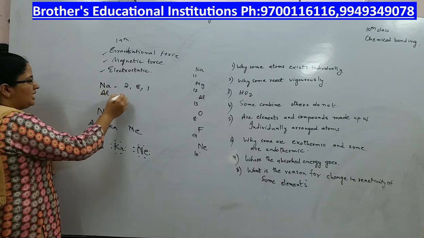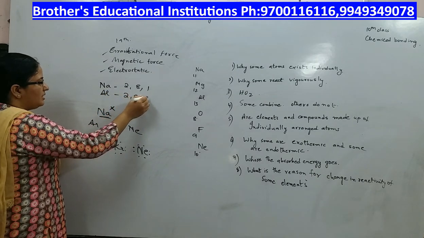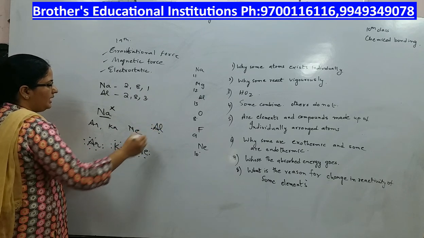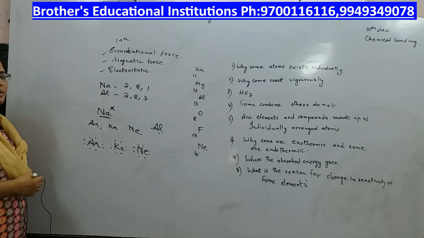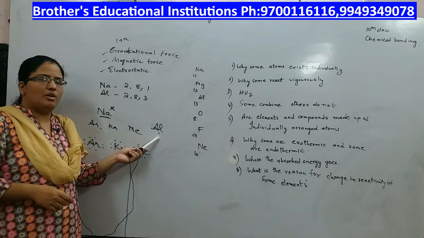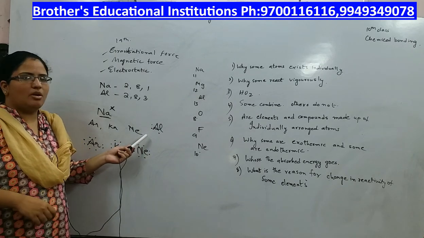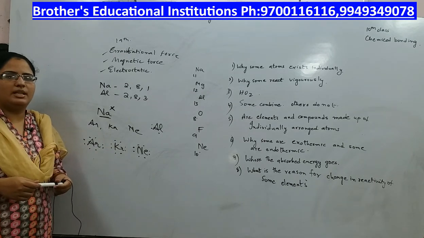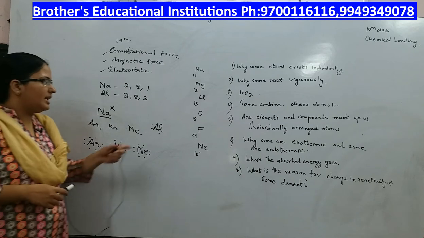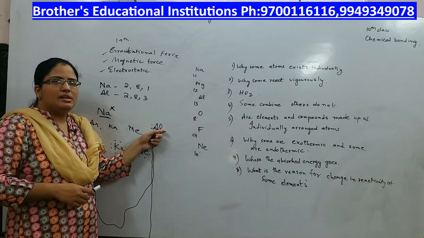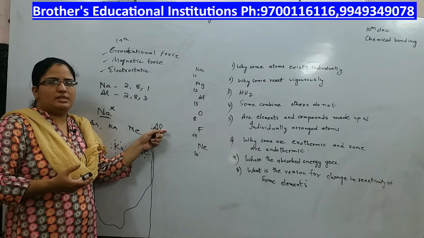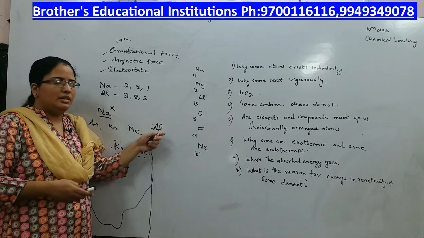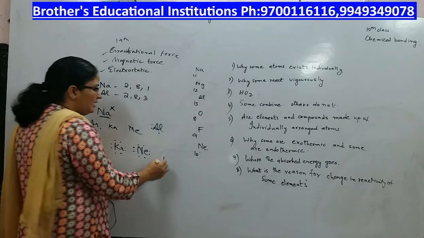Aluminium has got how many electrons in the outermost shell? 3 electrons. So we will write it as Al with 1, 2, 3 dots, something like this. You can put dot or you can put cross. These dots or crosses indicate the electrons present in the outermost shell, that is the valence shell, and this Al indicates the innermost shell with the nucleus, that is called the kernel.